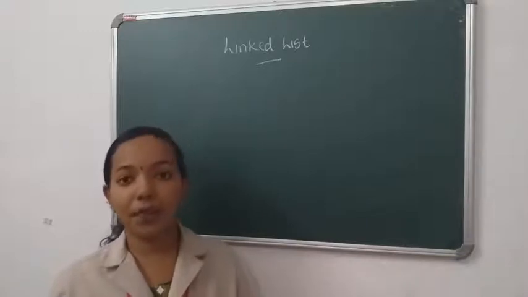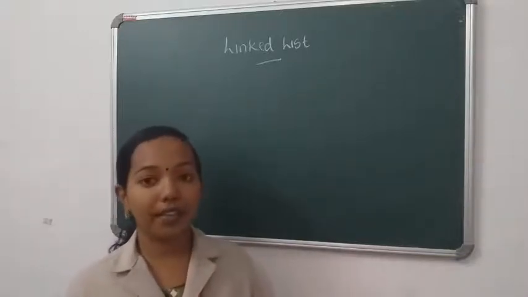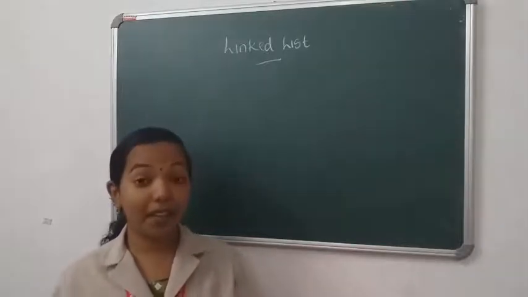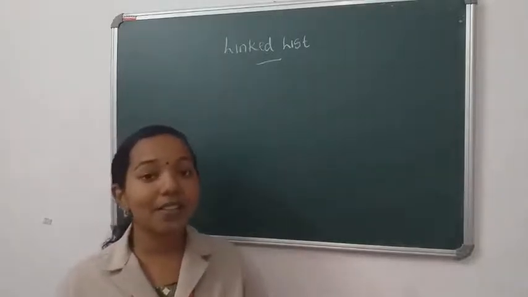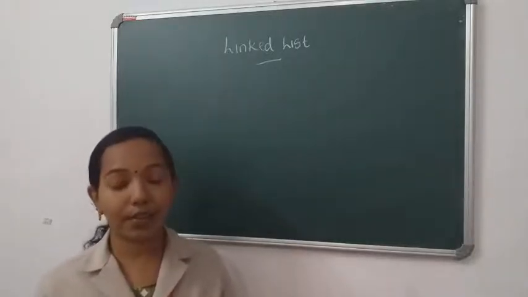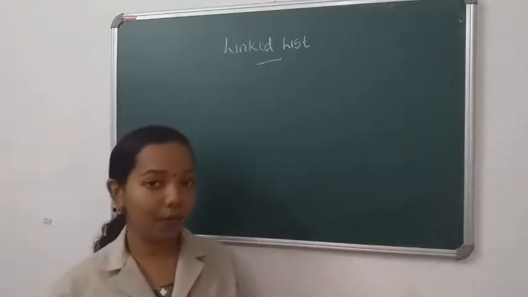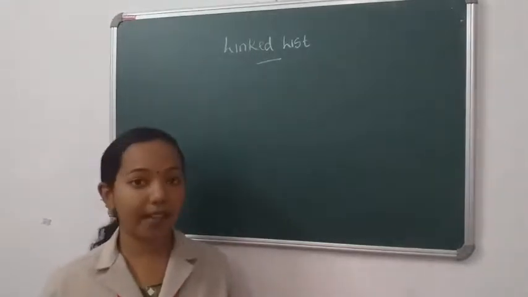Then the last one is definitely a node. The last node contains null. Null means this is the last node, so to identify it, the pointer part of the last node will contain null value. These are the two important aspects that we use in linked list.